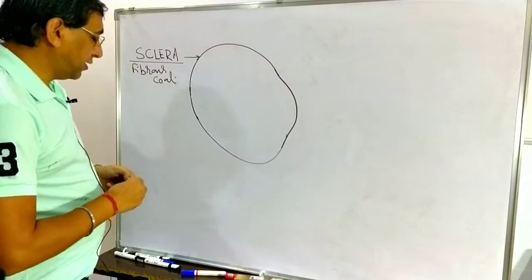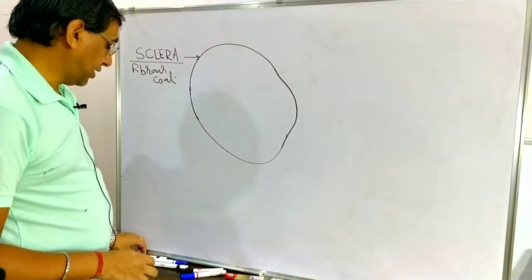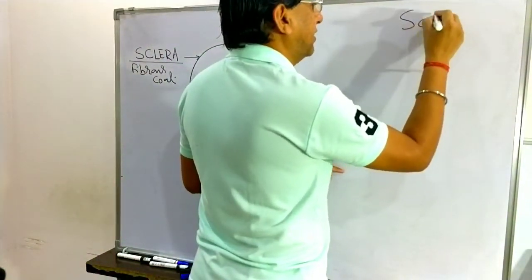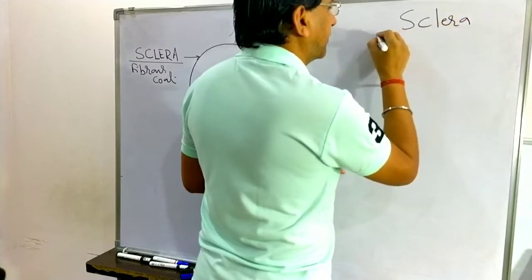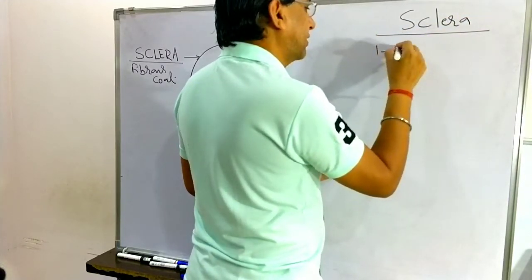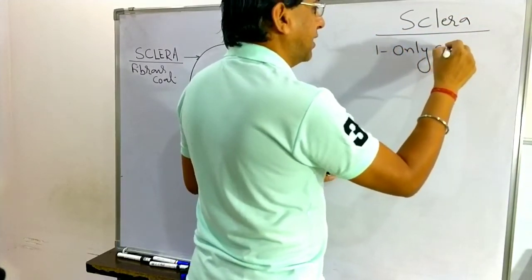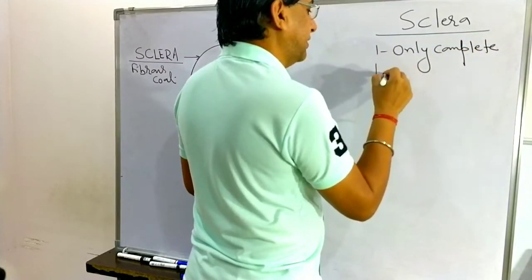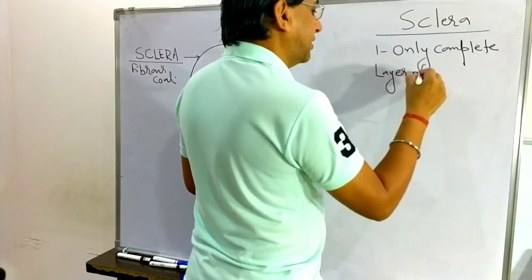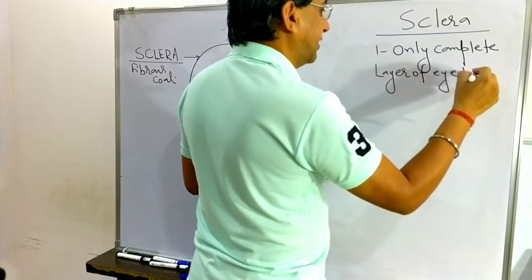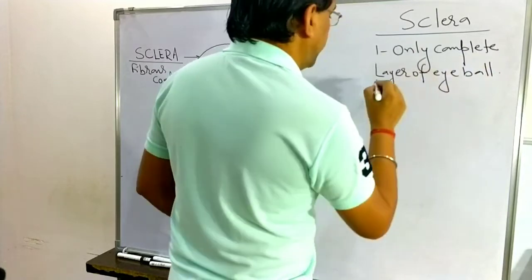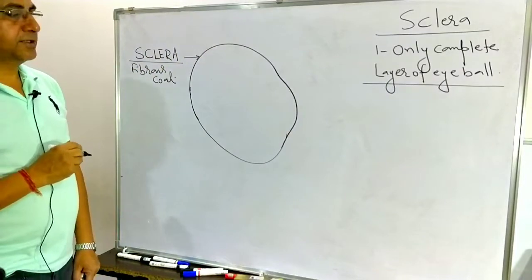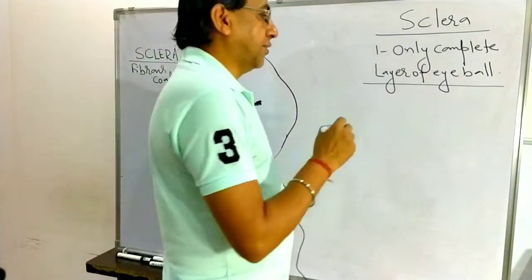So what are the important points related to the sclera that you have to remember? First point, it is the only complete layer of the eyeball. Out of sclera, choroid, and retina, sclera is the only complete layer of the eyeball.